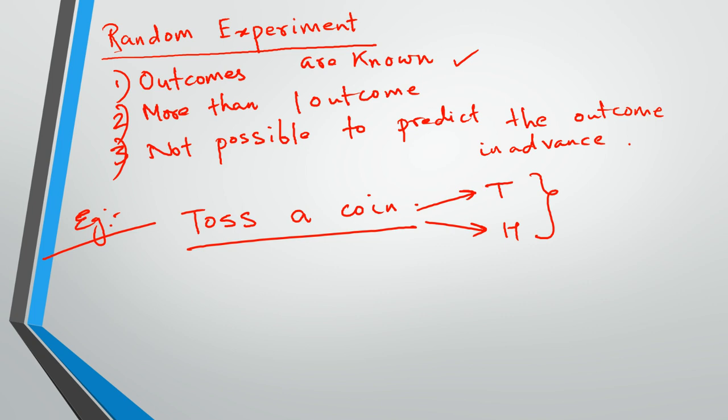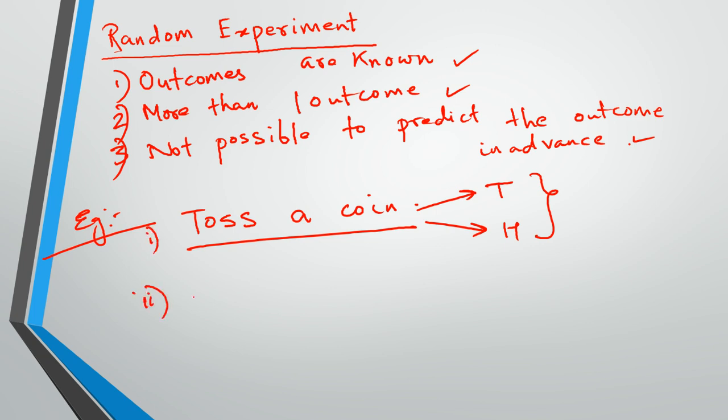It has more than one outcome, right? It's not that you toss a coin and only tail will fall, or only head will come as the outcome. So there is more than one outcome, and in a fair trial with 50% probability of tails and 50% chance of heads, it is not possible to predict the outcome in advance. This can be one example.